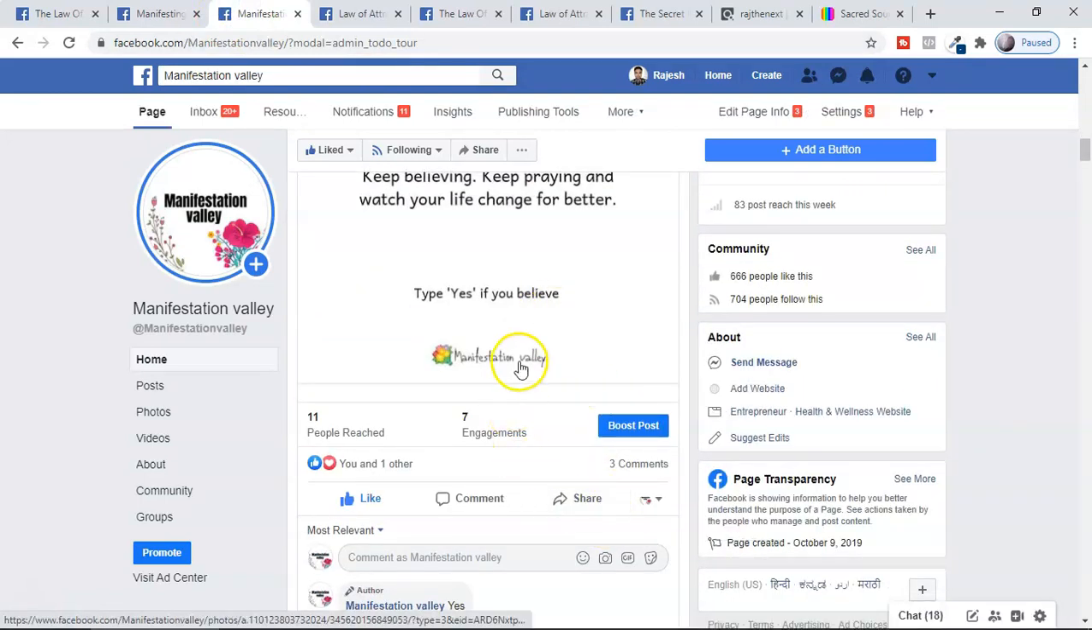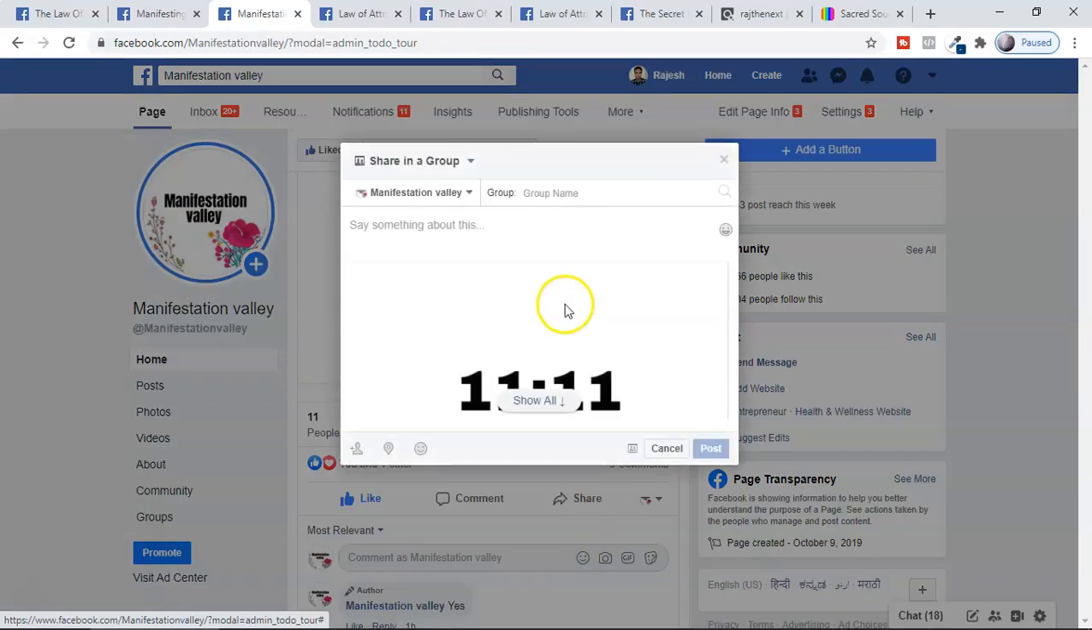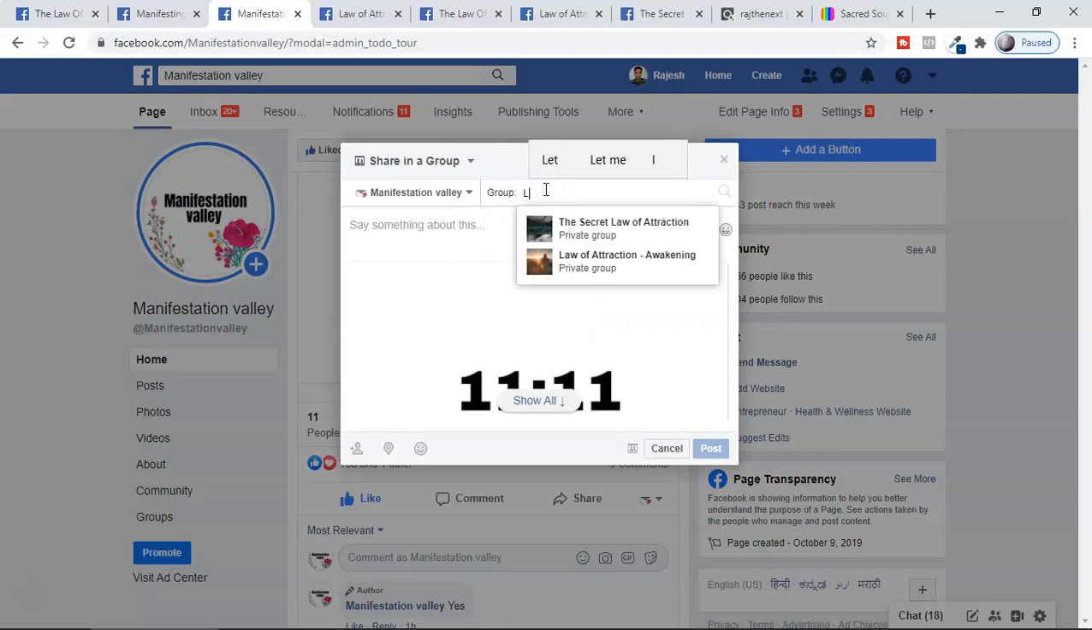Once you join this group, guys, you have access to the group to share this content. Do not sell anything, guys. Once you join the group, just make sure to click here, share in a group. Once you select this, you can select whichever group it is. For example, the Secret Law of Attraction is a private group, and they are not going to ban you, guys, because they just want you to become a contributor.